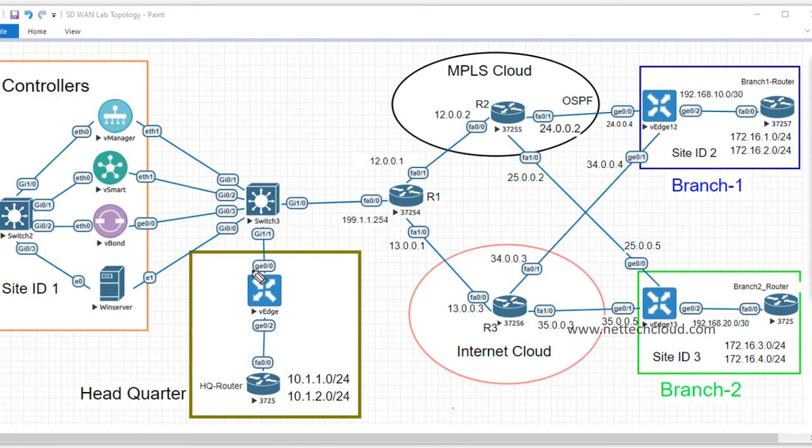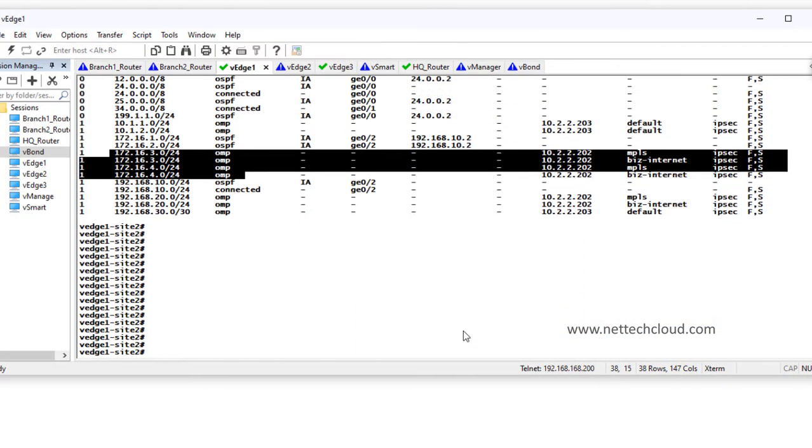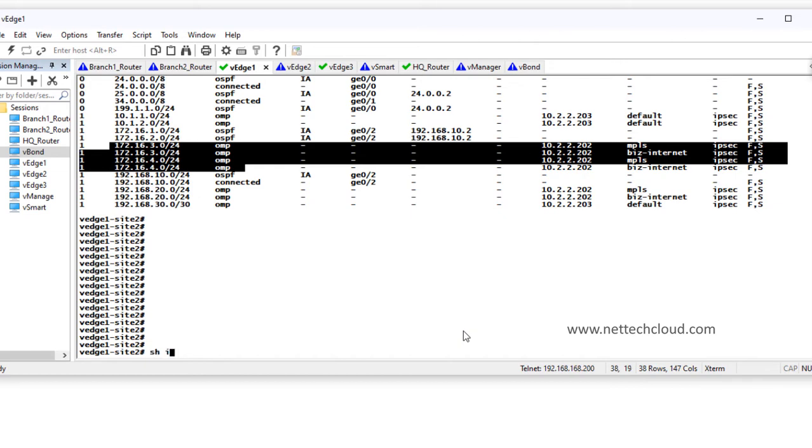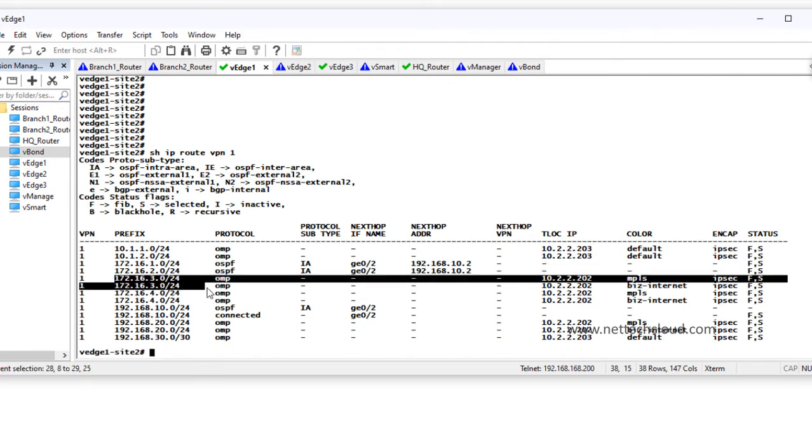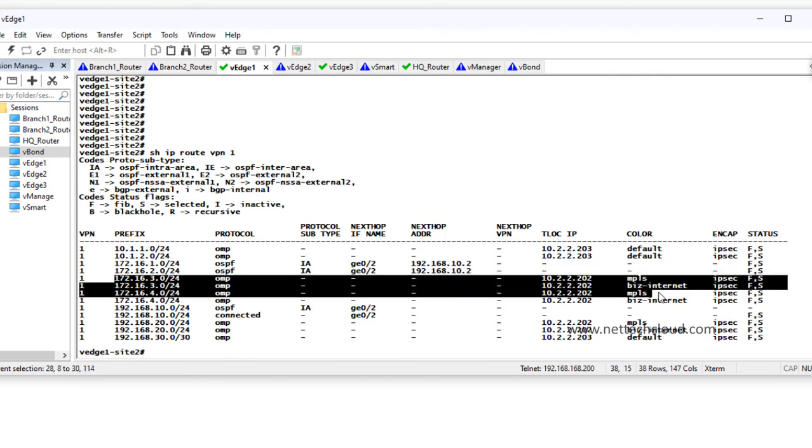So now WAN edge 1 router has route to branch office 2 here. So branch 2 means 172.16.3.4, branch 1 is 172.16.1.2. So this WAN edge router has route to branch 2, of course headquarter as well. And let me show you the proper routing table here. I'm here at vEdge site 2, and if I check the service side route here, so both the routes have been installed here, right?